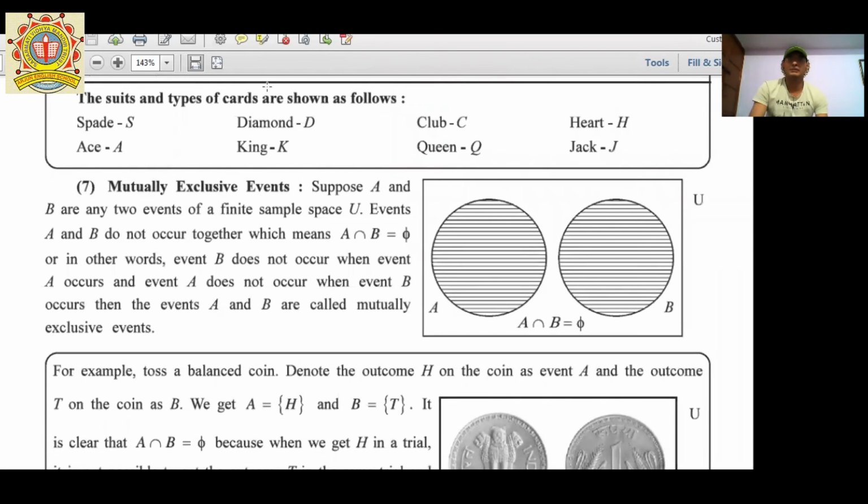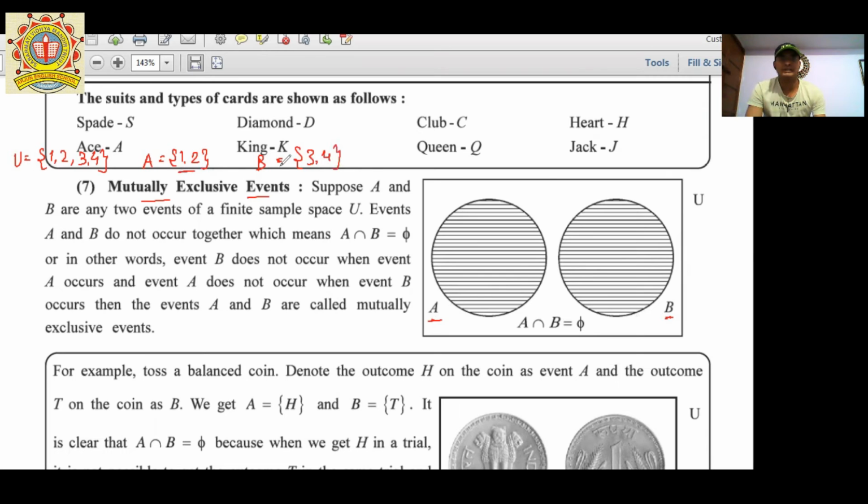Then after, point number 7, mutually exclusive events. What are mutually exclusive events? It means there is no intersection point between event A and event B. Both events are different from each other. Let's say for example, here again U covers 1 2 3 4, where A covers 1 and 2 and B covers 3 and 4.